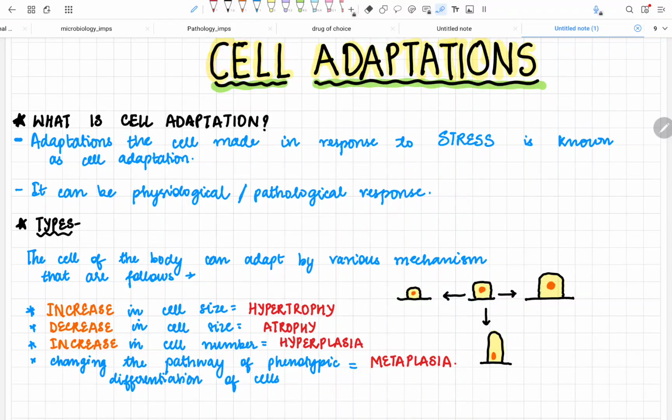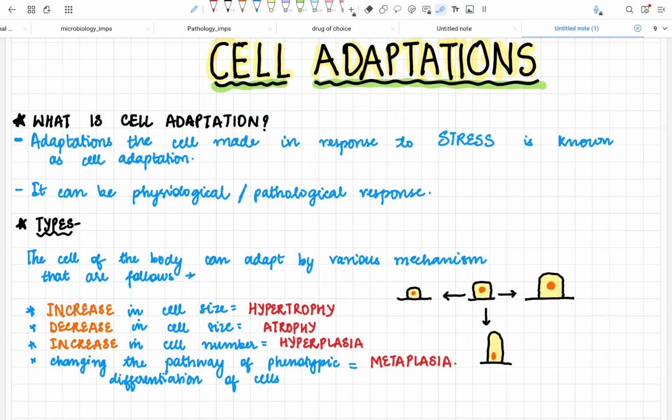So let's start. What is a cell adaptation? It is the adaptation the cell makes in response to any stress. It can be a normal stress, it can be an abnormal stress. So whatever changes the cell makes in itself to adapt to the stress or the stressful environment is called a cell adaptation. The change the cell makes can be a physiological change or a pathological change. So what are its types?